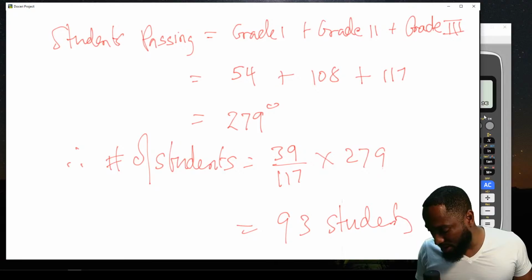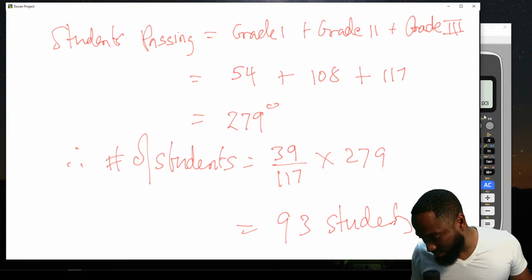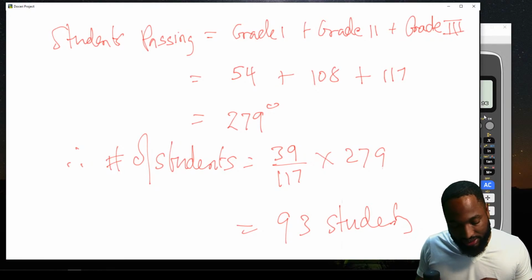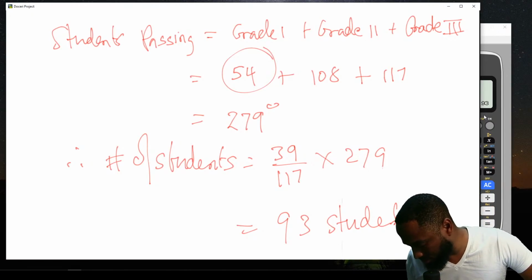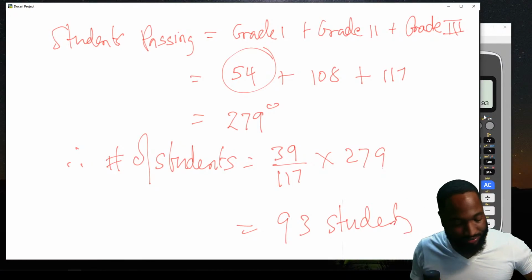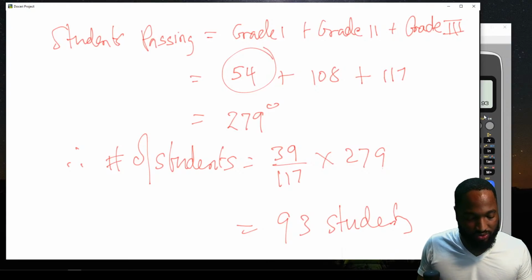Determine the value of the angle for the sector representing grade 1 in the pie chart. I already did that already. Look at here. Yeah, I already did that already. So, we hit that.